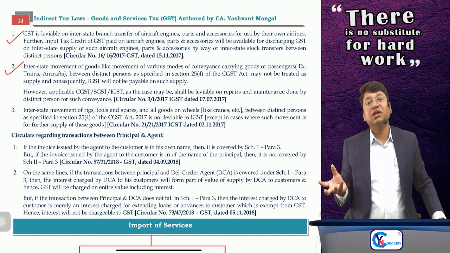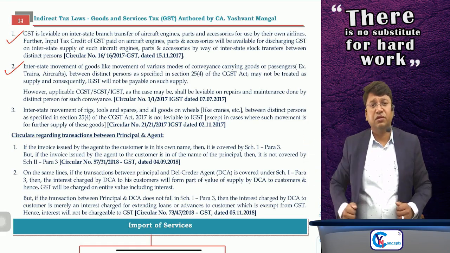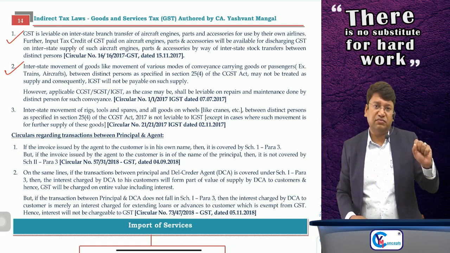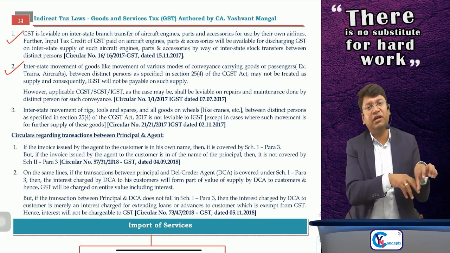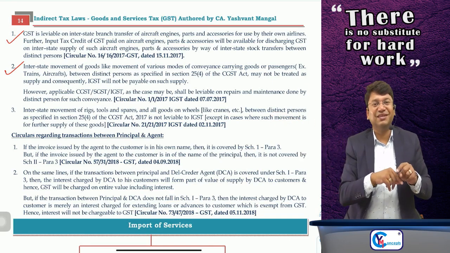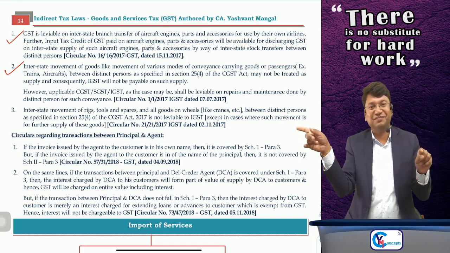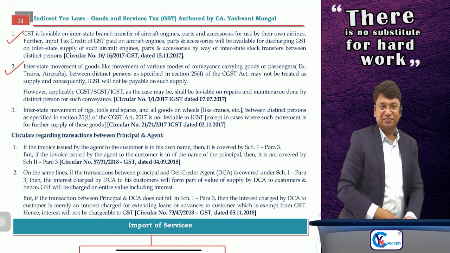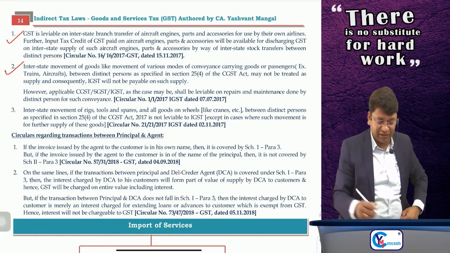Okay, third example, suppose after unloading the goods at the Delhi branch, the truck is returning to the Mumbai branch, but when the truck reached the Delhi branch, it got some damage, and the Delhi branch provides repairing services to vehicles also, and the Delhi branch provided repairing services to that vehicle belonging to the Mumbai branch. So although it is without consideration, since they have supplied the services to the Mumbai branch in the course or furtherance of business, it will be a supply. So supply of service will be there. Repairing service is a service provided by the Delhi branch to the Mumbai branch. Okay, done.